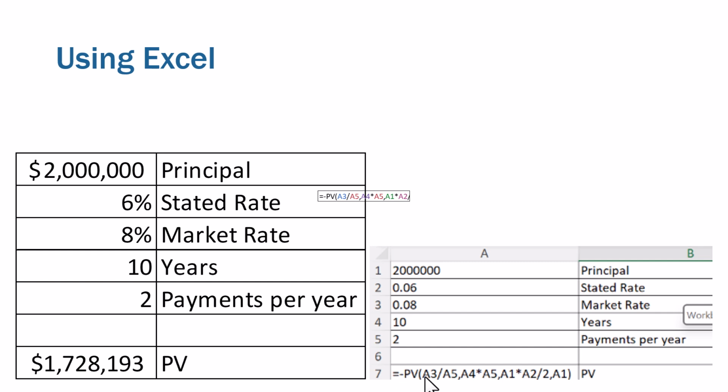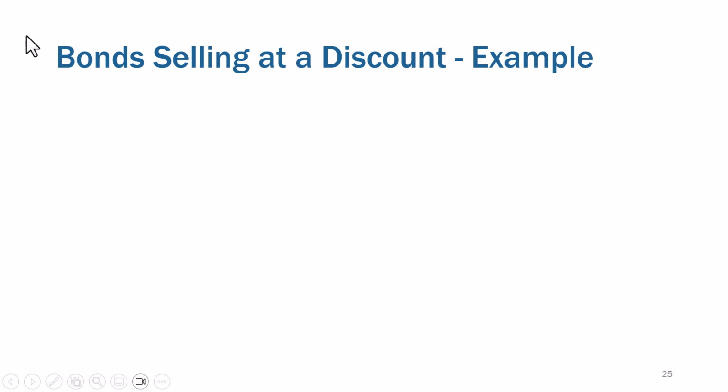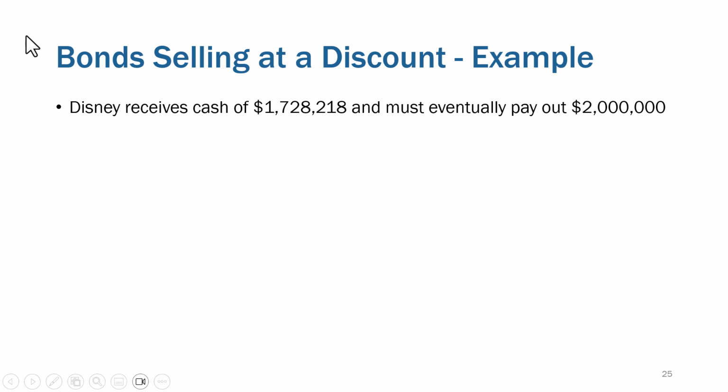So I'm not going to go into that and do it, but this is just saying if you were to do this in Excel, you would just input these key factors. You would use Excel's present value formula, and then it would compute the value of these bonds today. All right, so if they're selling at a discount, Disney gets $1.7 million roughly of cash.